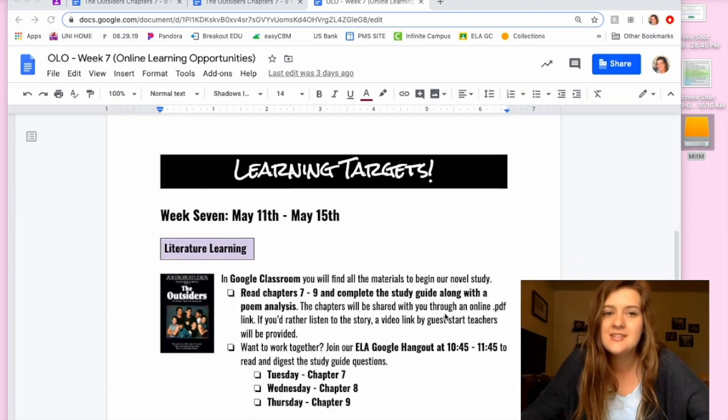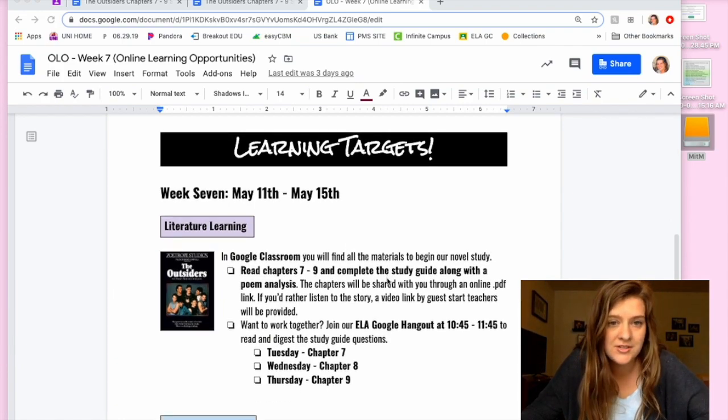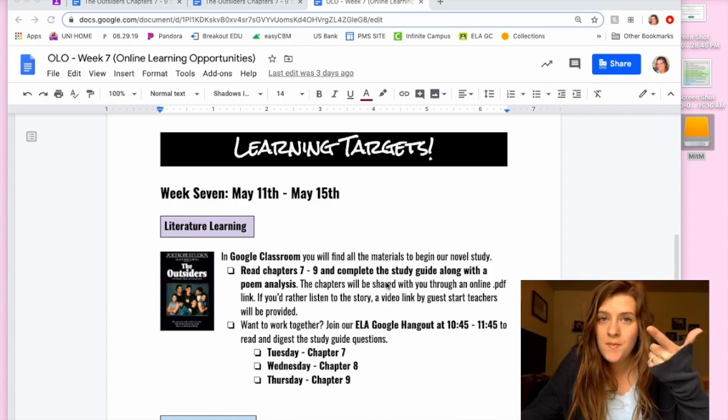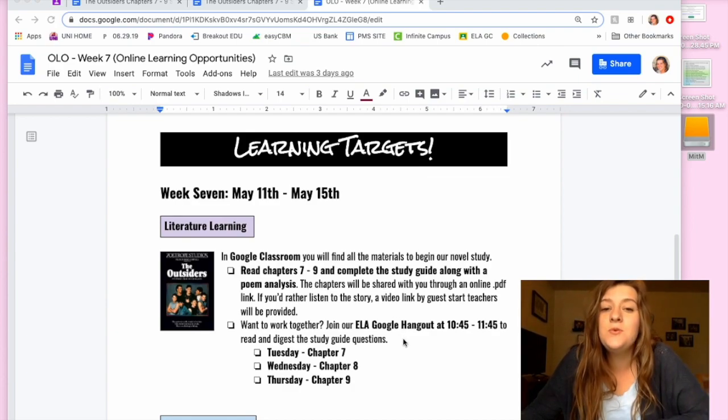Our learning targets, we'll start off with our literature learning. In Google Classroom, you'll find all the materials that you need for our novel study. That includes the study guide. We will have a poem analysis, a conflict activity, and then if you would like to join our ELA Google Hangout from 10:45 to 11:45, we are going to read the text together as well as answer the questions. On Tuesday, we will be working on chapter 7, Wednesday will be chapter 8, and Thursday will be chapter 9.